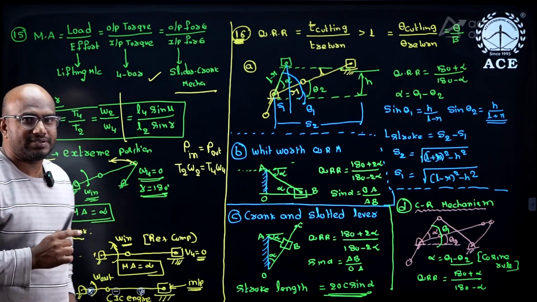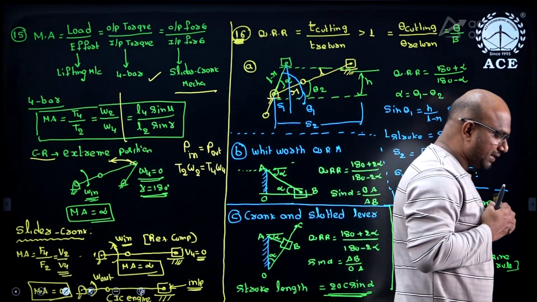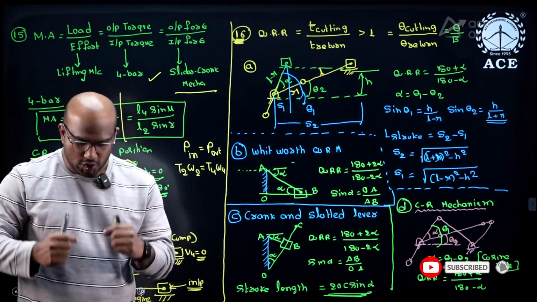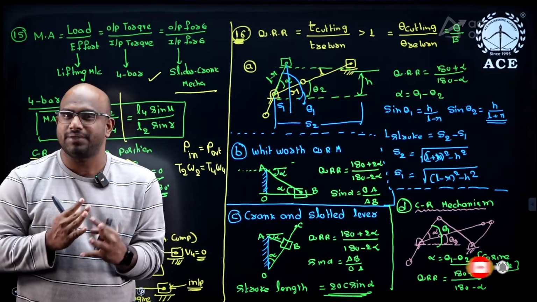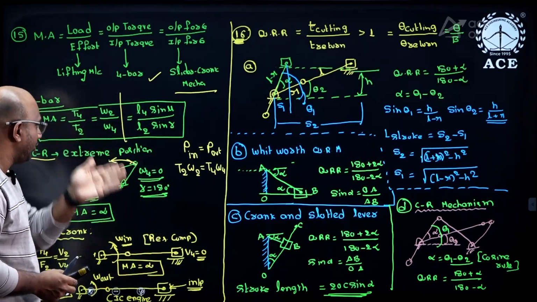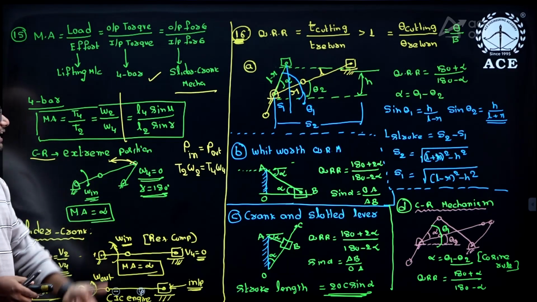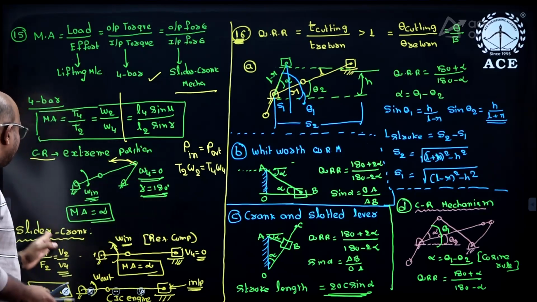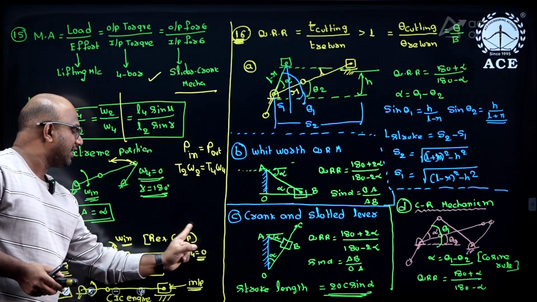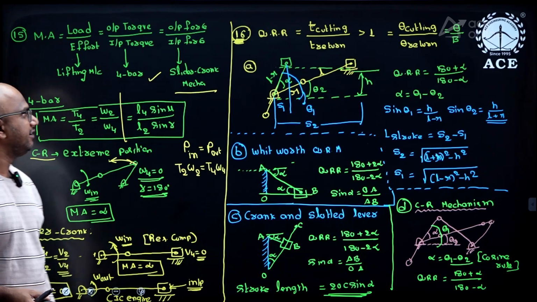At the extreme position, what happens? Velocity will be 0, which means from this position I am going here, I stop for a moment, again turn back, come here, stop for a moment. So at this instant, at the extreme position, my instantaneous velocity will be 0. So definitely I am going to get omega 4 equal to 0. When omega 4 equals 0, MA equals infinity. Similarly, in case of a slider crank mechanism, in the extreme position the velocity of the slider will become 0, and you get MA equal to infinity itself.